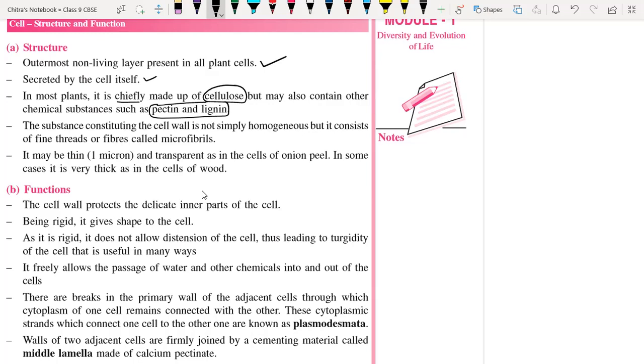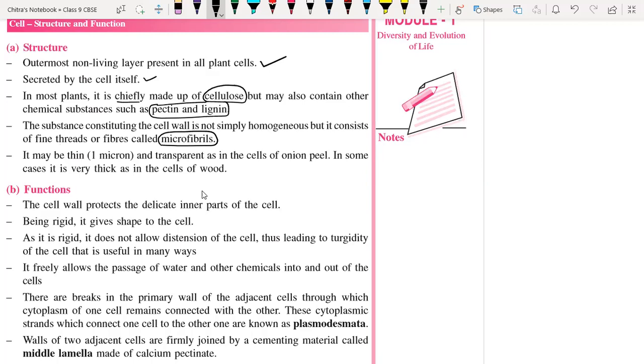The substance that constitutes the cell wall is not simply homogeneous but consists of thread or fiber-like structures, and they are called microfibrils. It means the cell wall is made up of fiber-like substance, made up of pectin, lignin or cellulose.